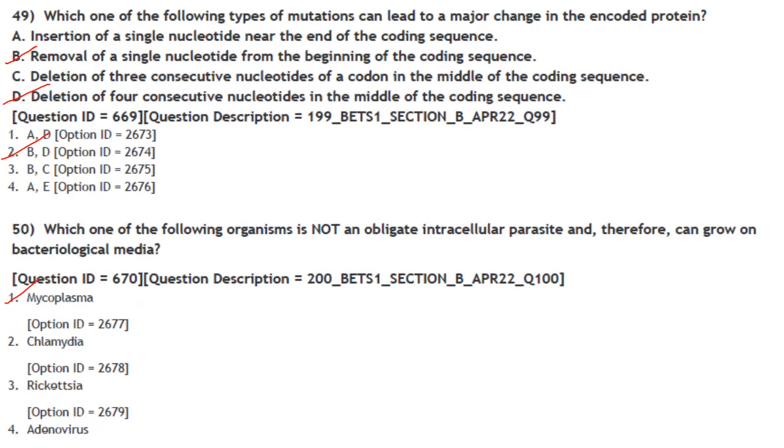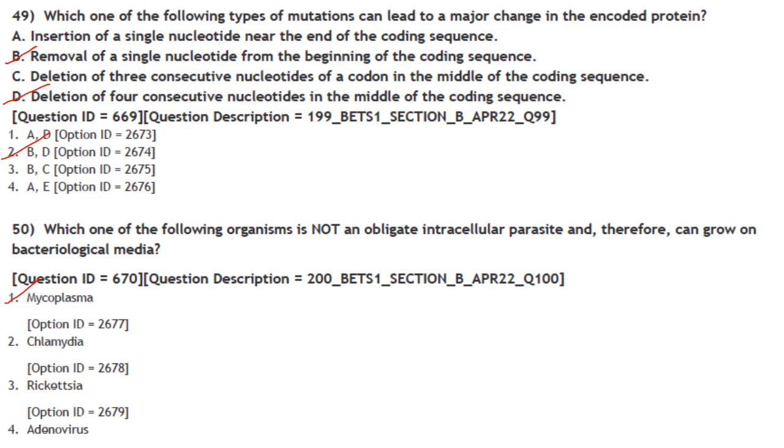The next one. Which one of the following types of mutations can lead to a major change in the encoded protein? Insertion of a single nucleotide near the end of the coding sequence will not lead to major change in the encoded protein. Removal of a single nucleotide from the beginning of the coding sequence, yes, it can lead to frame shift mutation. So option B is correct.